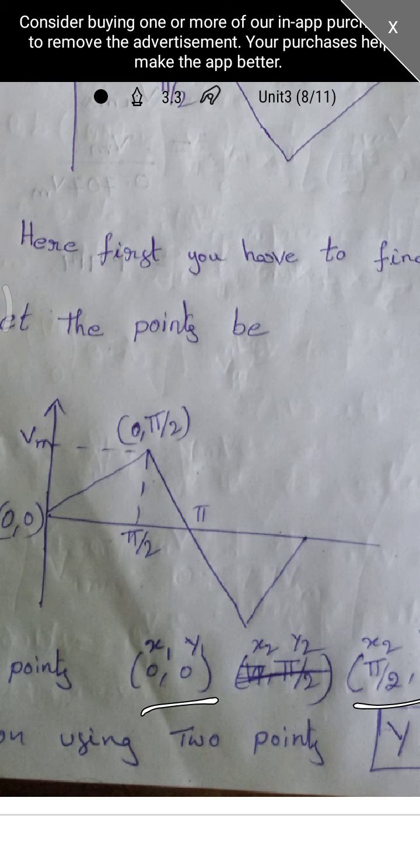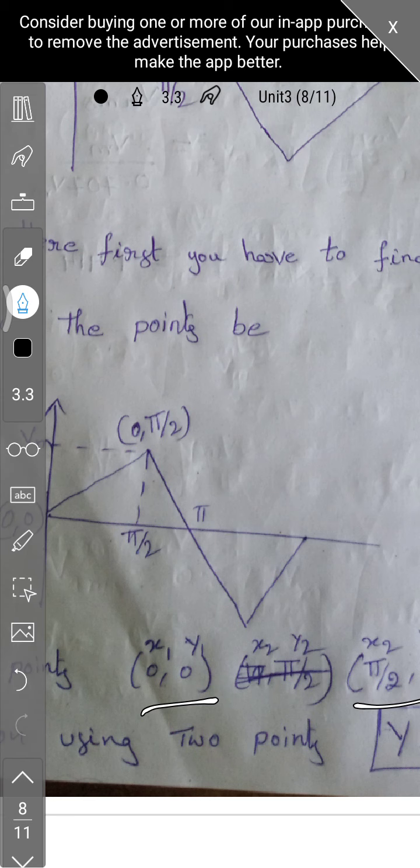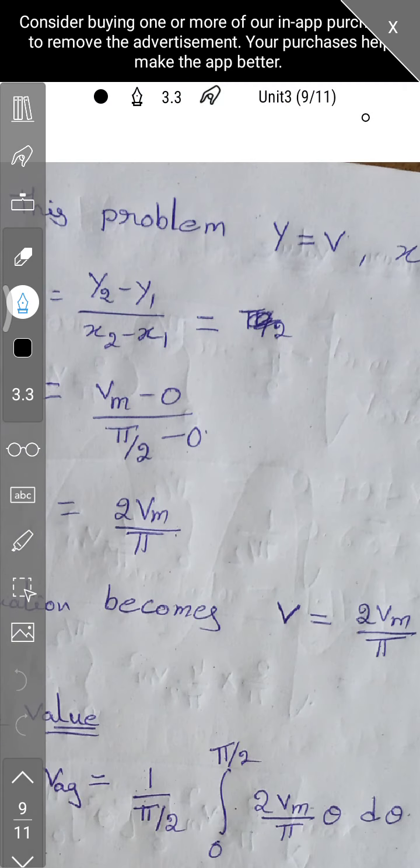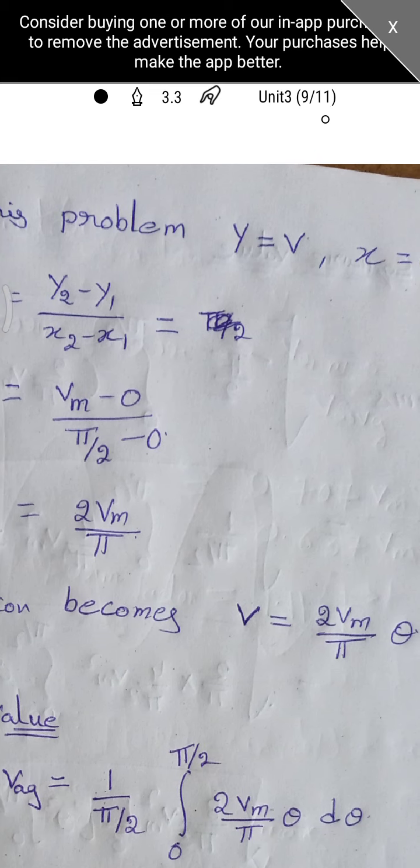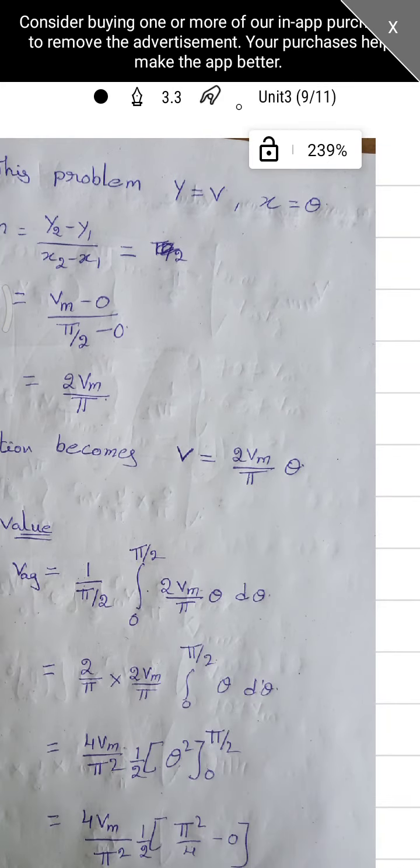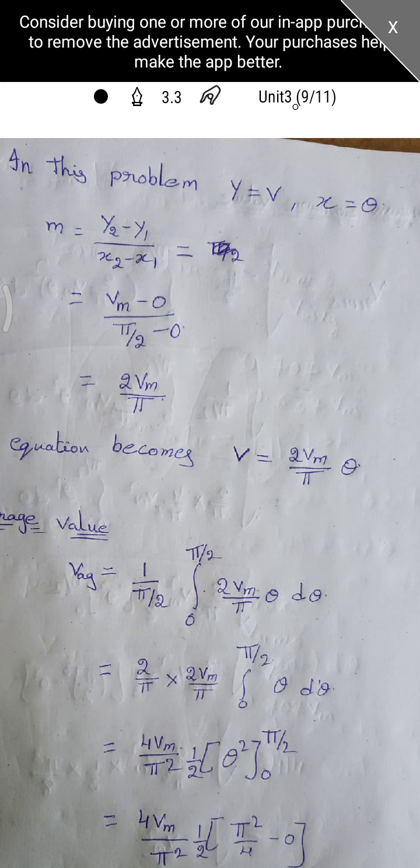How can we find out this equation? We know that y is equal to mx plus c, where m is the slope of the line. Here, instead of y we are having the value of v. That means on the y coordinate we are having the voltage v, and on the x-axis we have the value of theta. That's why I am replacing y with v and x with theta. Now we have to find m, which is y2 minus y1 by x2 minus x1.